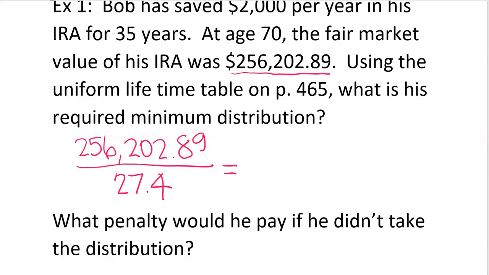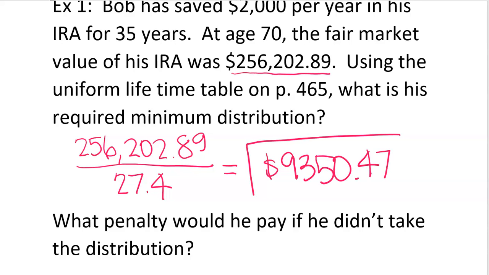Does it matter? Is there a difference between male and female? Nope, no difference on this one. Don't they have different life expectancies? They probably do, but it evidently is incorporated in there already. So 256,202.89 divided by 27.4 is this amount. Okay, so at 70 and a half, this person would have to withdraw $9,350.47. Okay, and my question is, why wouldn't you, right? If you've been saving that long, take the money.